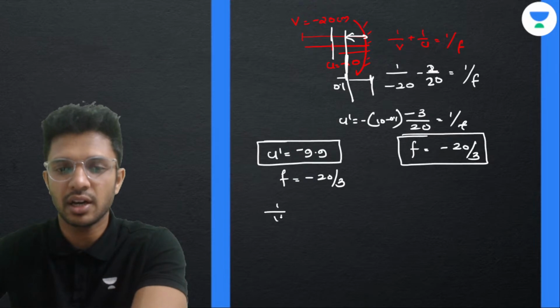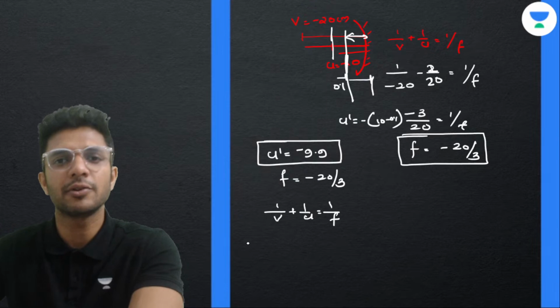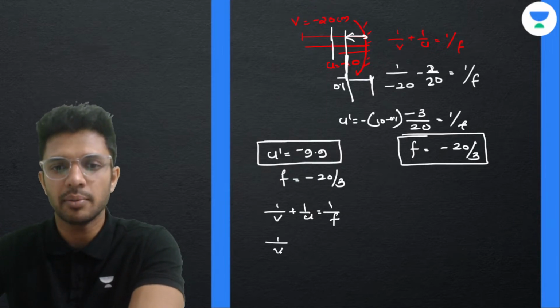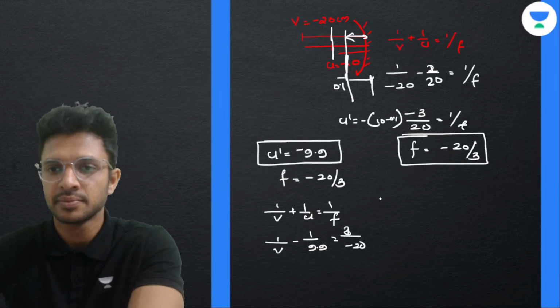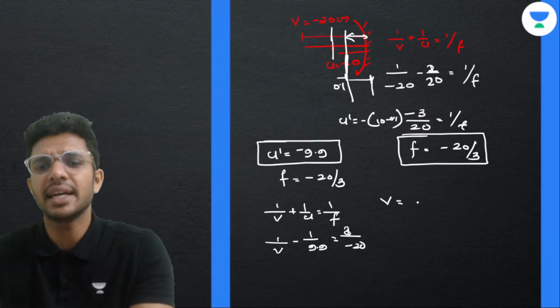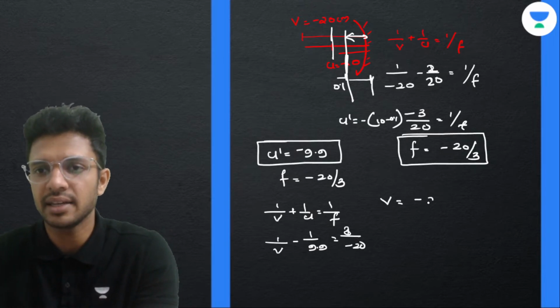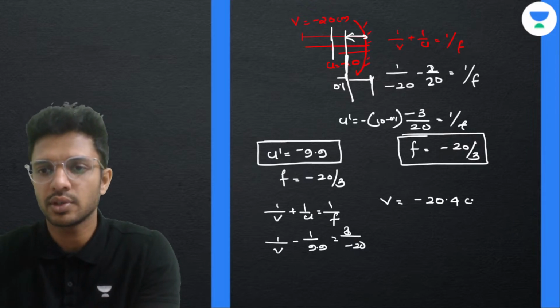Focal length remains the same, -20 by 3. So we can find out the value of V from here. Same formula, mirror formula. Substitute. 1 by V, plus 1 by U is -1 by 9.9, is equal to 1 by focal length, which is -3 by 20. And we will get the value of V as -20.4 centimeters.